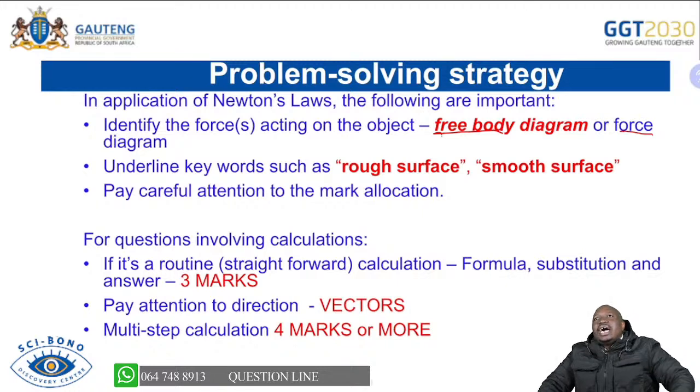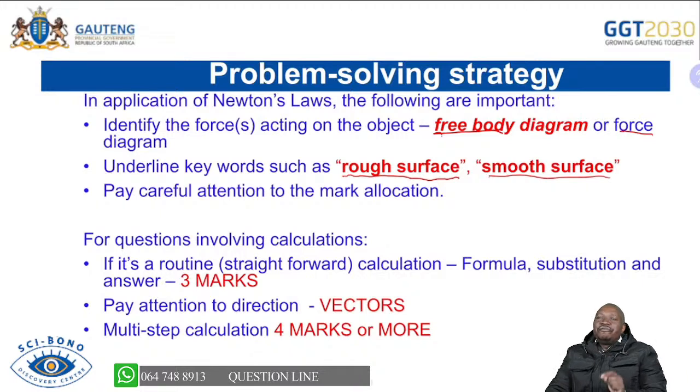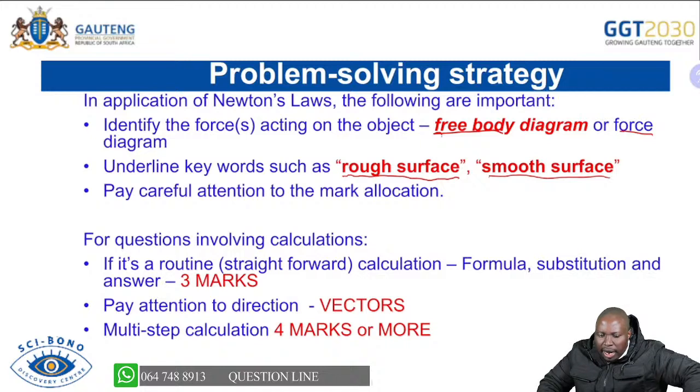And we are saying always underline keywords. As you are reading the statement, when we say rough surface, you know we are saying there is friction. But when we say smooth surface, we are saying there is no friction. Sometimes we are saying frictionless surface, which means this is a smooth surface, we have no friction. So be able to know the language so that it becomes easier for you to answer the questions.